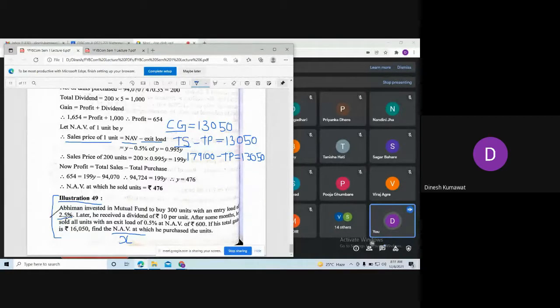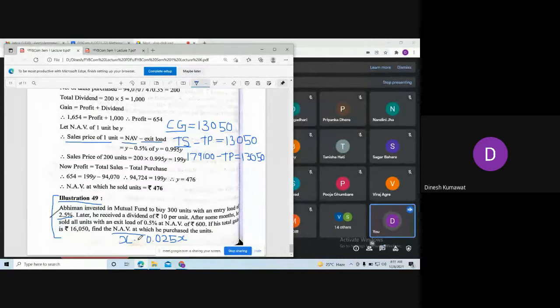So you calculate what is 2.5% on X. Is it 1.025 or 0.025? So this is our entry load.